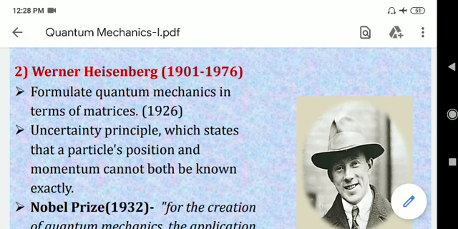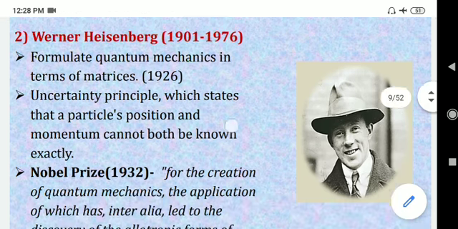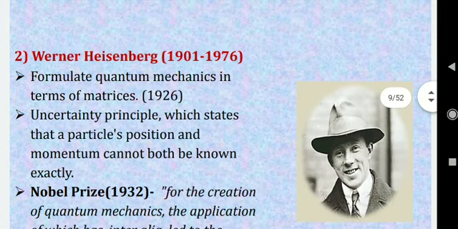This is Heisenberg's uncertainty principle, and he also formulated quantum mechanics in terms of matrices. Whatever problems we have to solve in quantum mechanics, he used vector matrices, that particular theory of mathematics, in quantum mechanics, right?